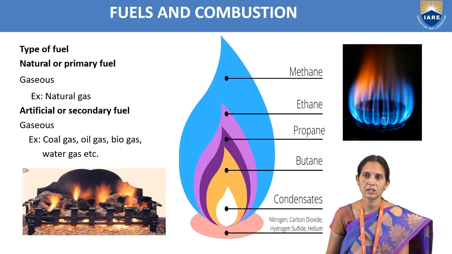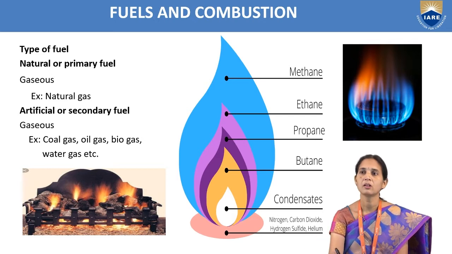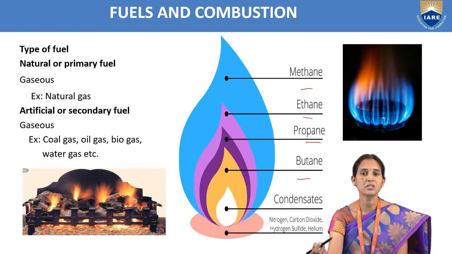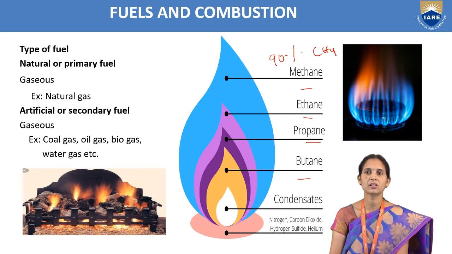So we can see in the diagram the composition of natural gas: methane, ethane, propane, butane. The major constituent present in natural gas is methane, about 90 to 94%.